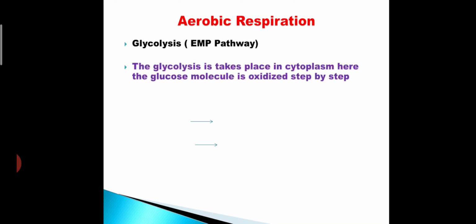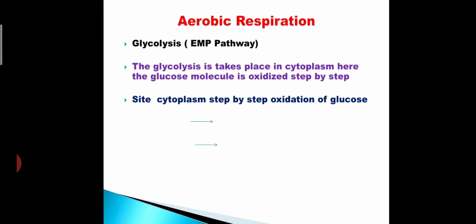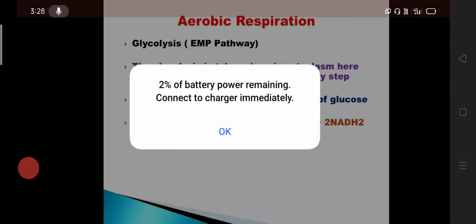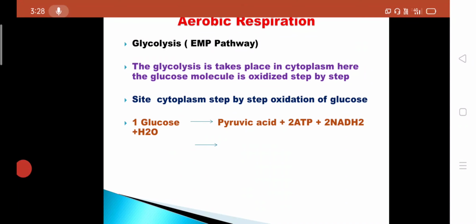Here the glucose molecule is oxidized step by step. Site of glycolysis: cytoplasm. In the cytoplasm, step by step oxidation of glucose takes place. Here glucose is converted into pyruvic acid, 2 molecules of energy, that is 2 ATPs, NADH2 and H2O.